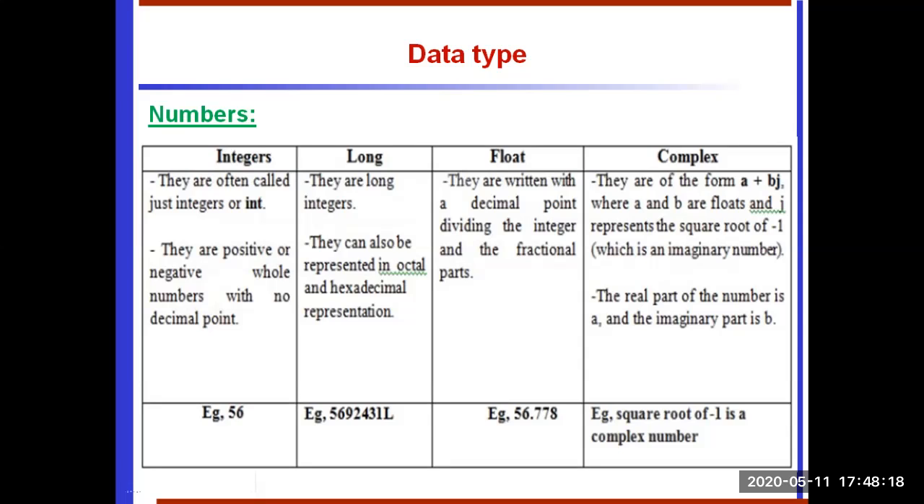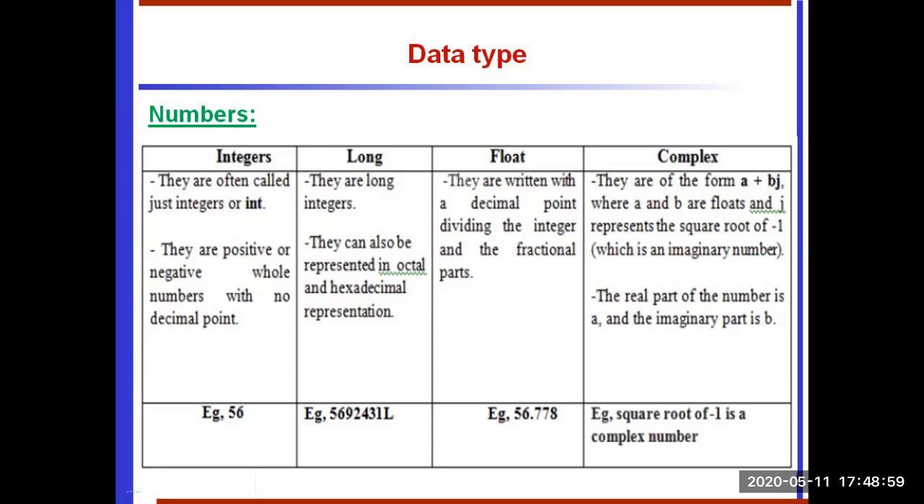Next one is long. They are long integers. They can also be represented in octal or hexadecimal representations. Every data type has some memory limit. Suppose an integer has a lesser limit than long; if we exceed the length of the number or value, we go for long. See the example 5692431L. The L represents long. Suppose we have a long digit string like a register number or a mobile number. If we want to store it, we go for long.